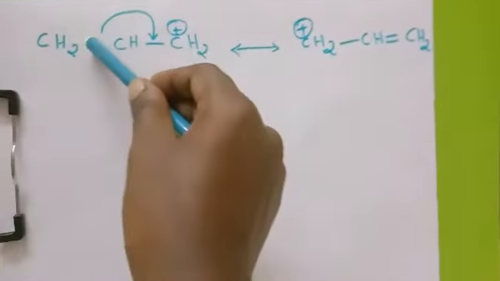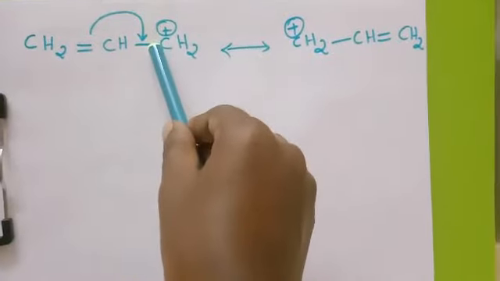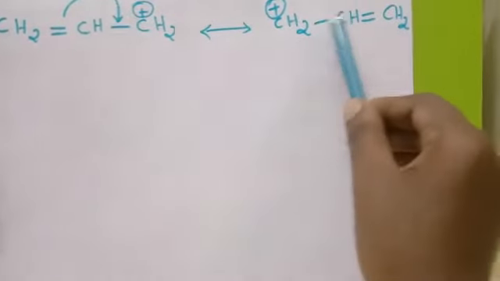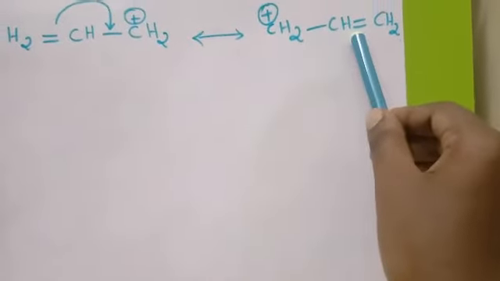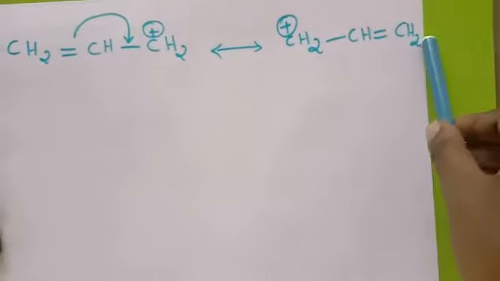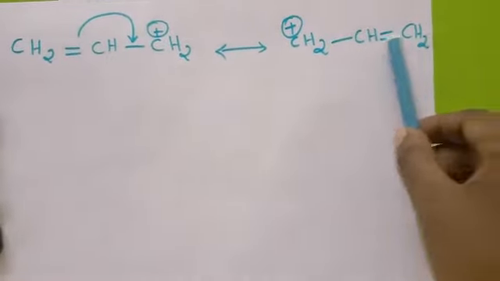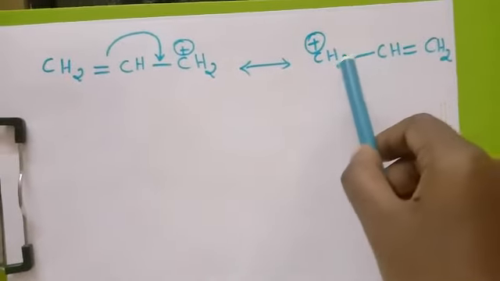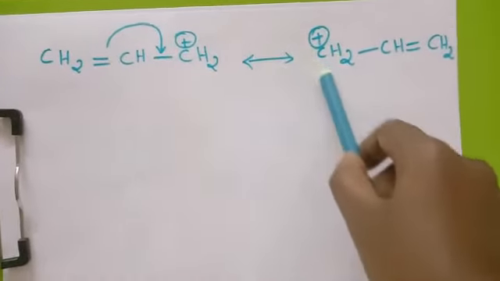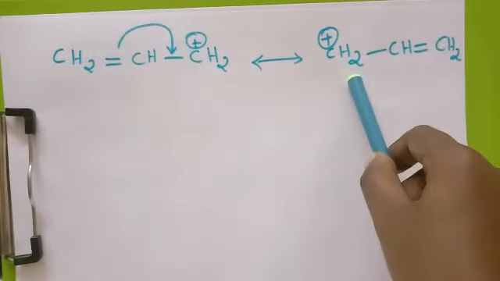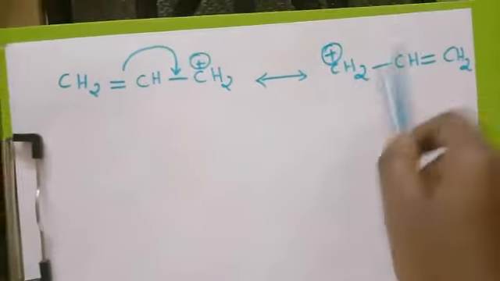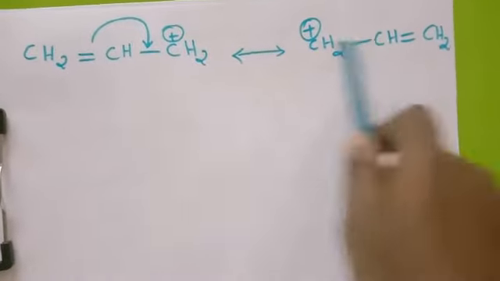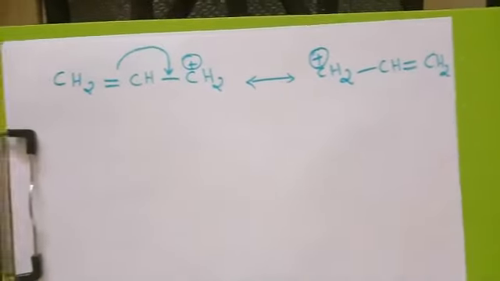This double bond shifts here and that double bond comes here, so CH2-CH=CH2, and the electron deficiency takes place here. So CH2+-CH=CH2 and CH2=CH-CH2+. Here the plus charge comes. These are the two resonance forms of allylic halide.